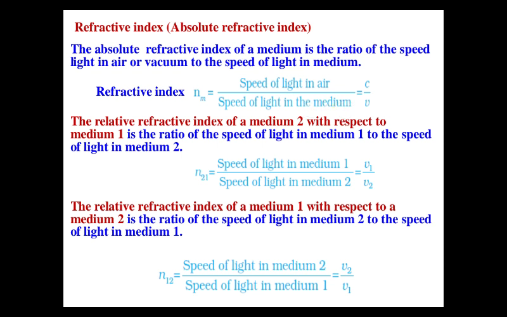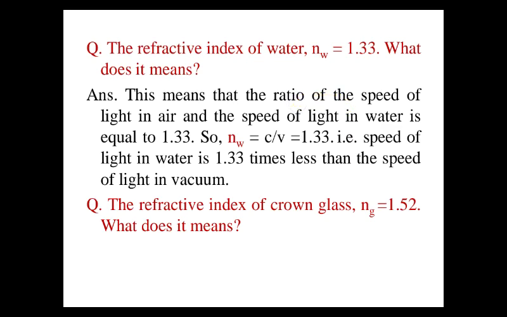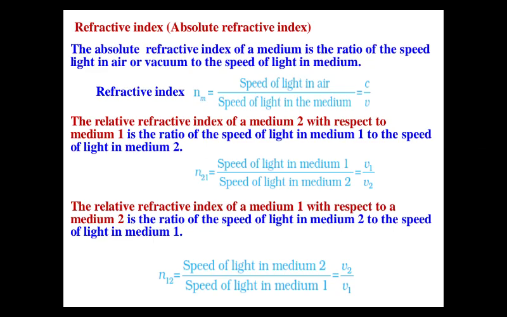The material whose refractive index we are finding goes in the denominator, and the speed of light in air is in the numerator. As it is a ratio, it does not have any unit, it is a number. It tells how many times the speed of light in a given medium is decreased as compared to the speed of light in air.